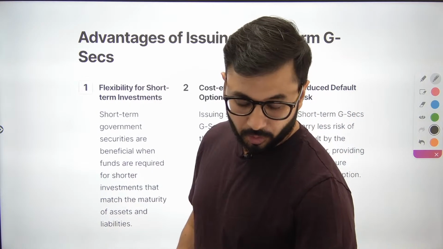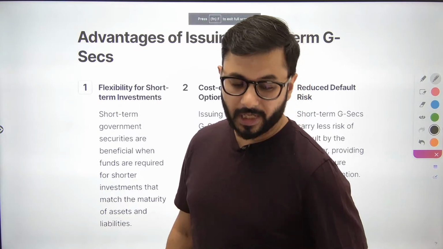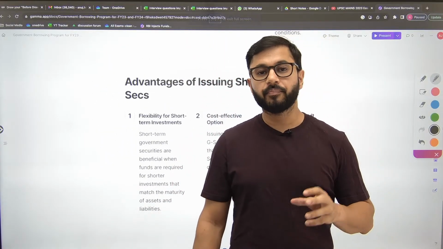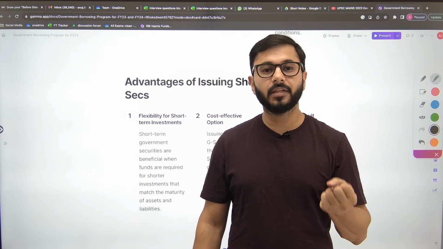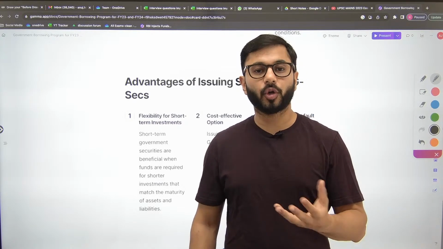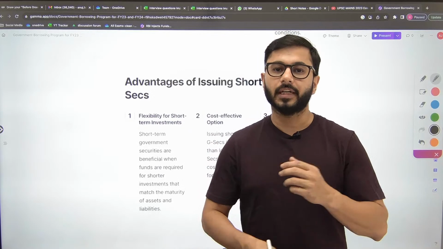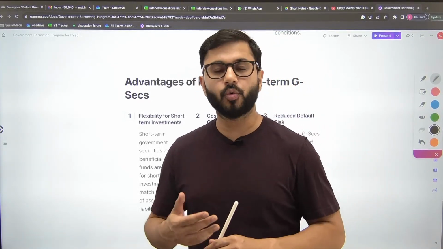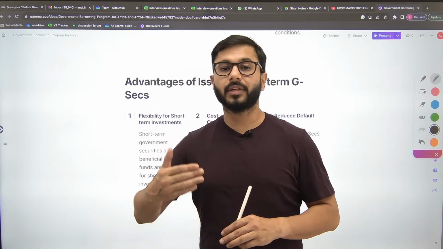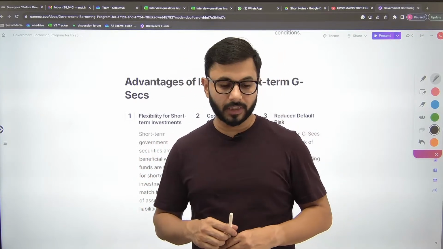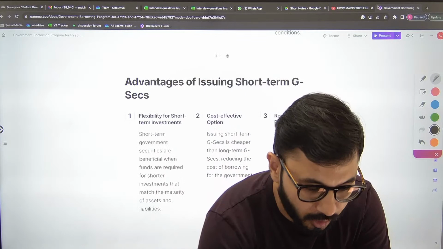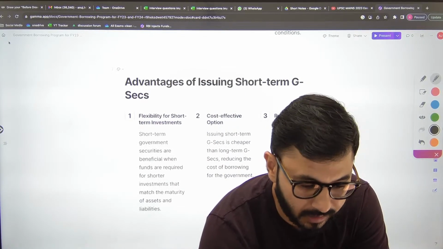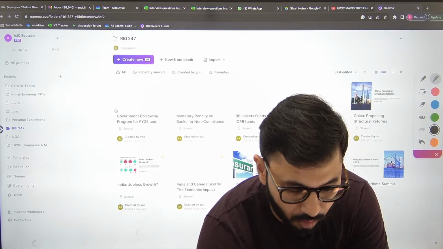So this was about this particular news item. We have extracted the concept from the news. What was the news? That the government has decided to continue its borrowing for financial year 23. It has certain fiscal deficit targets, and this time it is going to issue a lot of short-term as well as long-term government securities in order to borrow. So we had a look at the advantages of long-term borrowing, the disadvantages, and the advantages of short-term borrowing also.